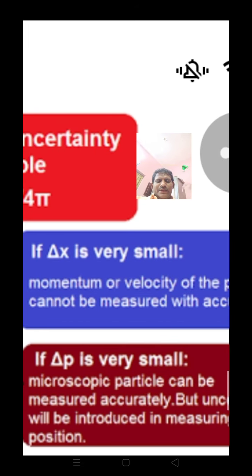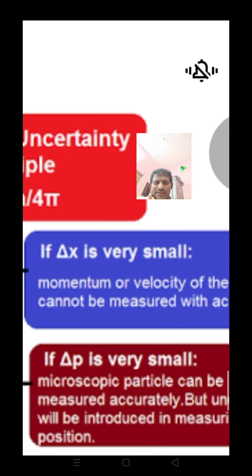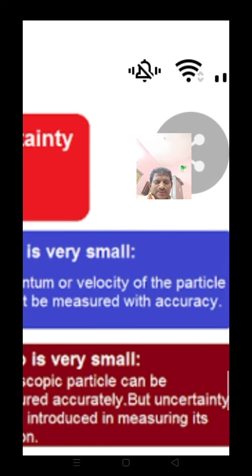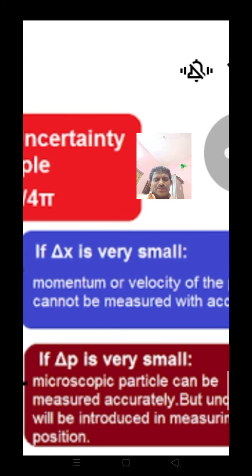If delta p is very small, that means the momentum of a microscopic particle can be measured accurately, but uncertainty will be introduced in measuring its position. That means if delta x is equal to 0, delta p is equal to infinity and delta v is equal to infinity. If delta p is equal to 0, delta x is equal to infinity.